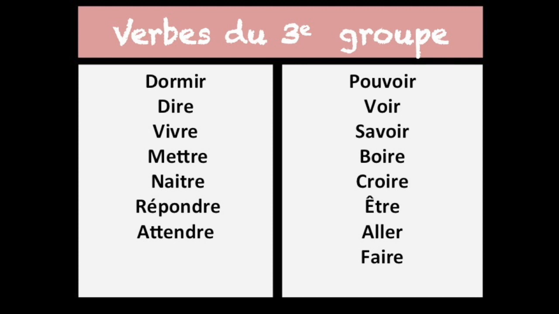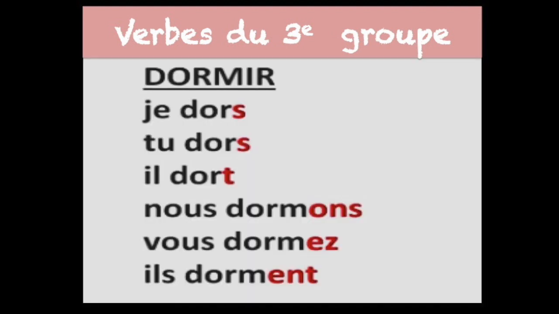Now let's learn about les verbes du troisième groupe, the verbs of the third group. These verbs are irregular because they do not follow any set pattern of conjugation, be it in terms of terminations or the base. They can have more than one base. For example, dormir, dire, vivre, mettre, naître, répondre, attendre, pouvoir, voir, savoir, boire, croire, être, aller, faire, and a few more. Let's observe quickly the verb dormir.